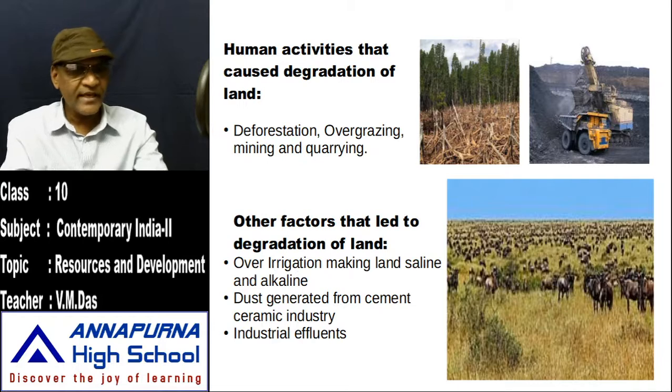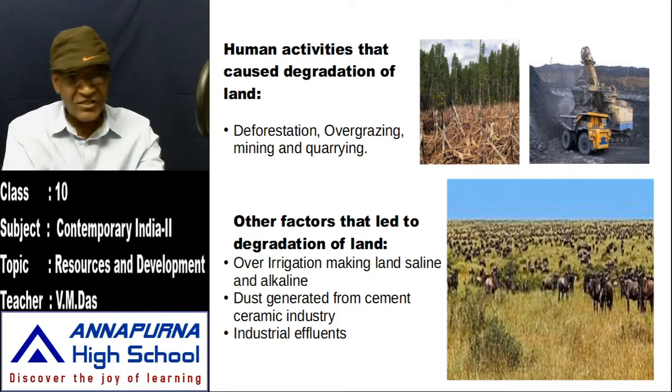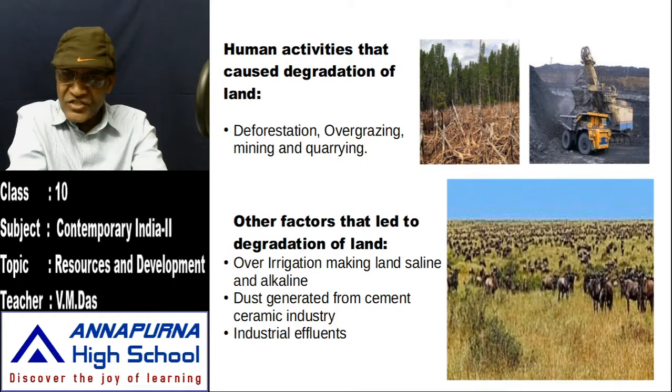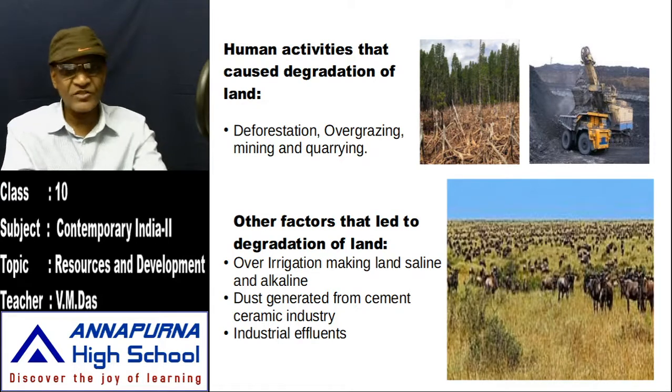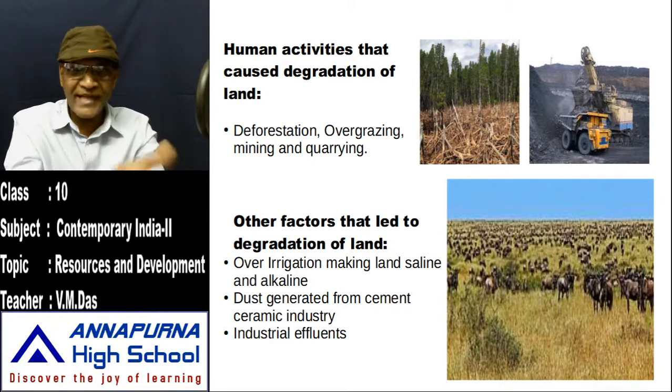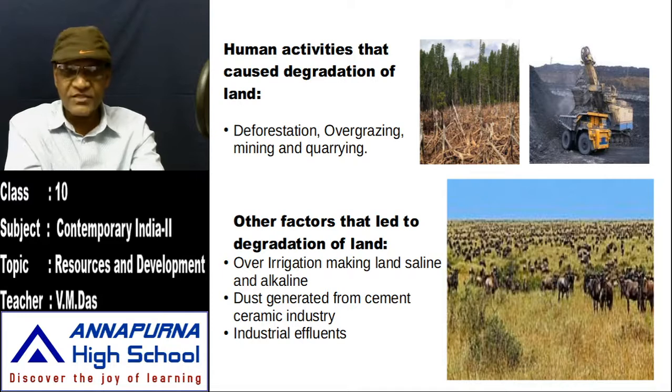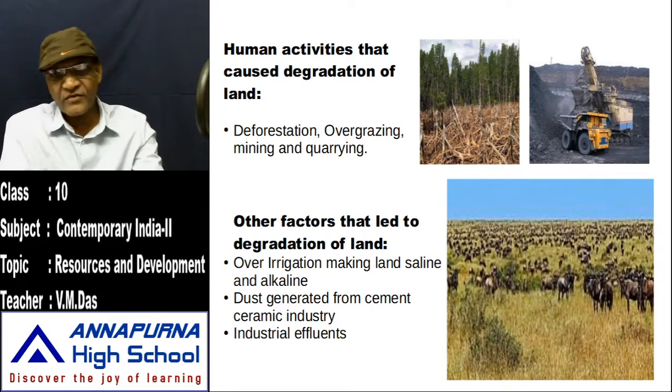Mindlessly, the activities of humans have led to the degradation of lands today. Environmental damage is taking place.